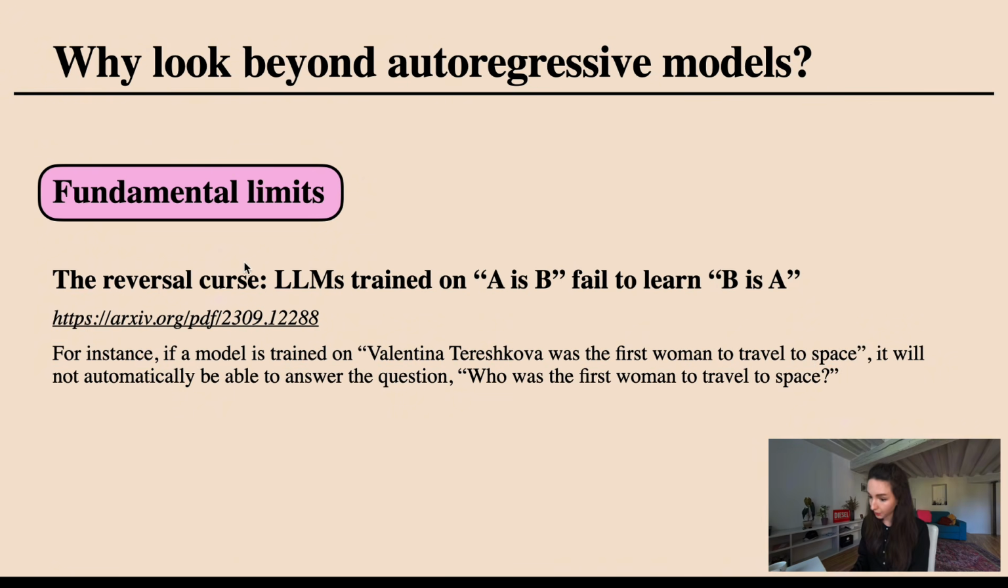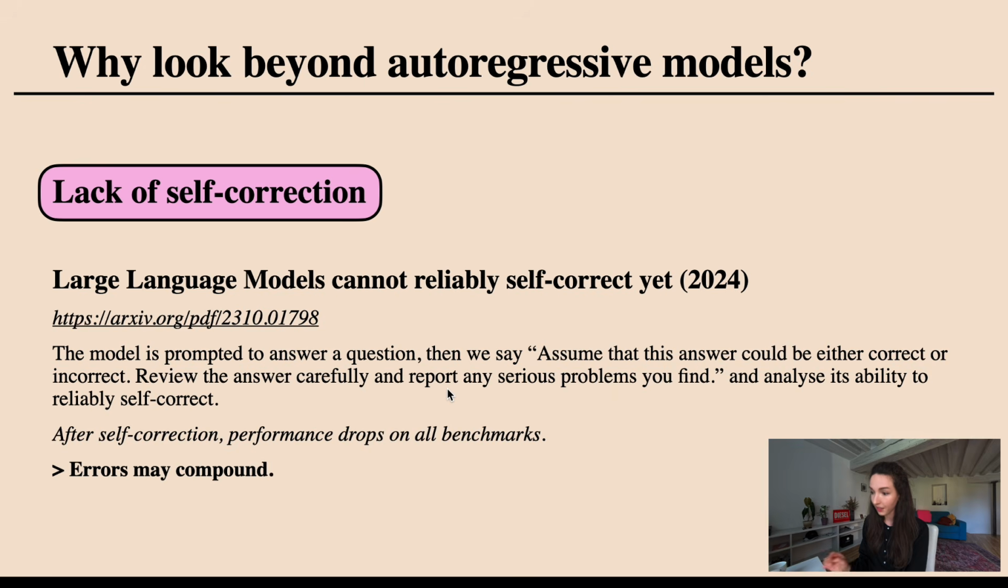There is this paper known as the reversal curse that basically shows if a model is trained on A is B, it doesn't necessarily learn that B is then also A. So from the paper, they write that if we teach the model that Valentina was the first woman to travel to space, it doesn't mean that this autoregressive model will automatically be able to answer who was the first woman to travel to space. So maybe there are these fundamental limits to the approaches that we're currently most focused on.